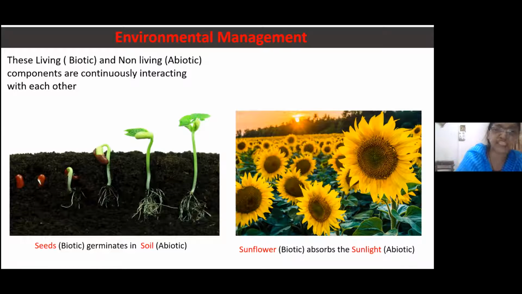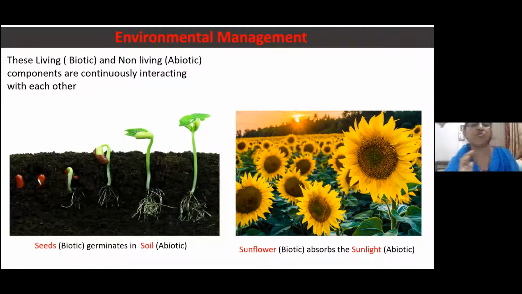When there is an interaction between them, it is called an ecosystem. Means what? Living means biotic and non-living means abiotic components. They are continuously interacting with each other. In this example, you can see seeds germinate in soil. Seed is a biotic one and soil is an abiotic one. There is an interaction between biotic components and abiotic components.